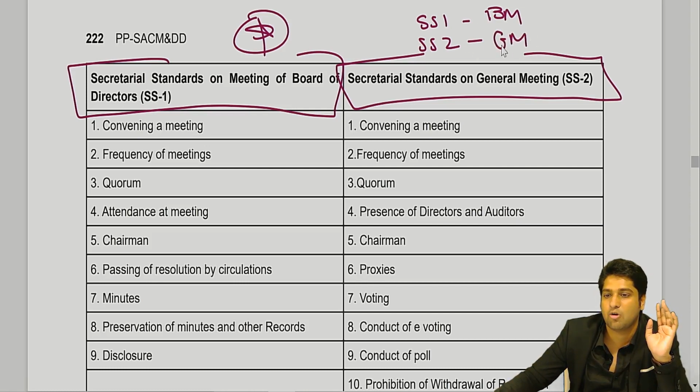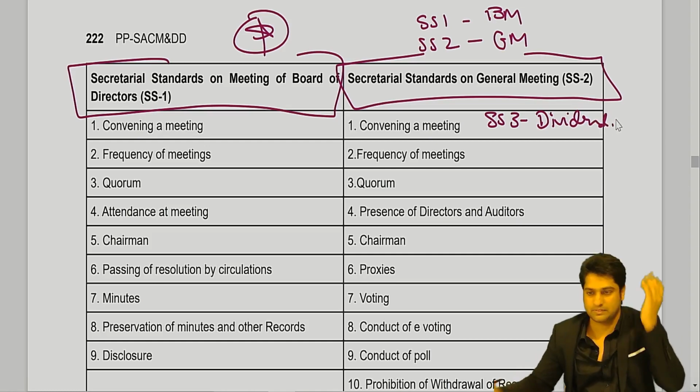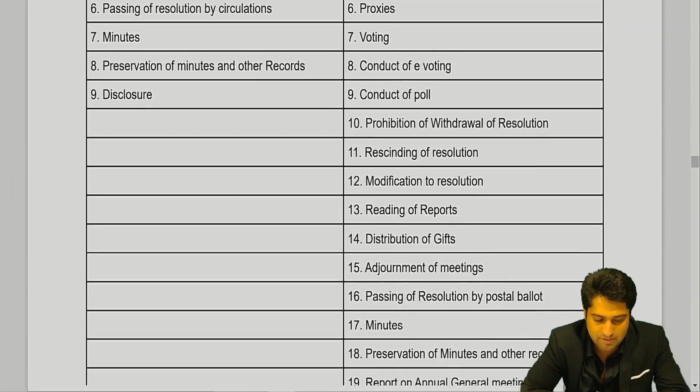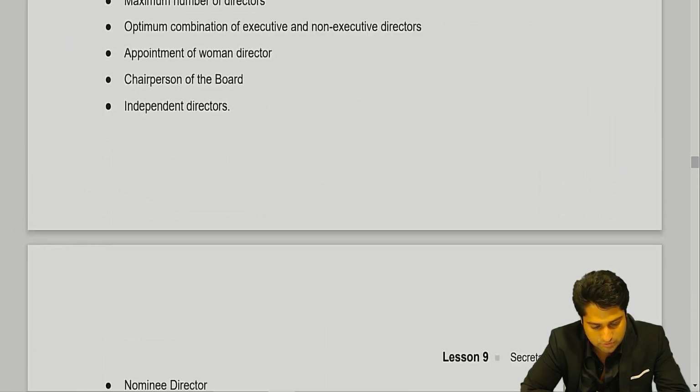General meeting. Okay, and in a general meeting, what all do you declare? Annual report. No, what do you declare in the meeting? Dividend. So the SS3 is what? Dividend. Clear? So just temporarily, remember this, we'll have the details for that also.